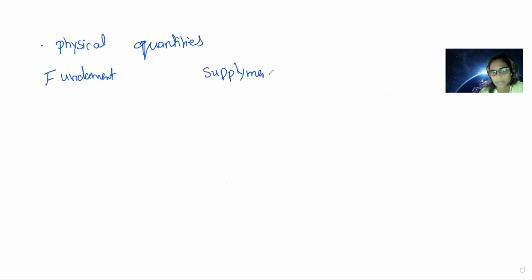So now, coming to physical quantities. In physical quantities, again we can divide them into different groups. We can mainly divide them into three types: one is fundamental, supplementary, and the derived physical quantities. So we can divide the quantities into different types. Before dividing them, based on what can they be divided?